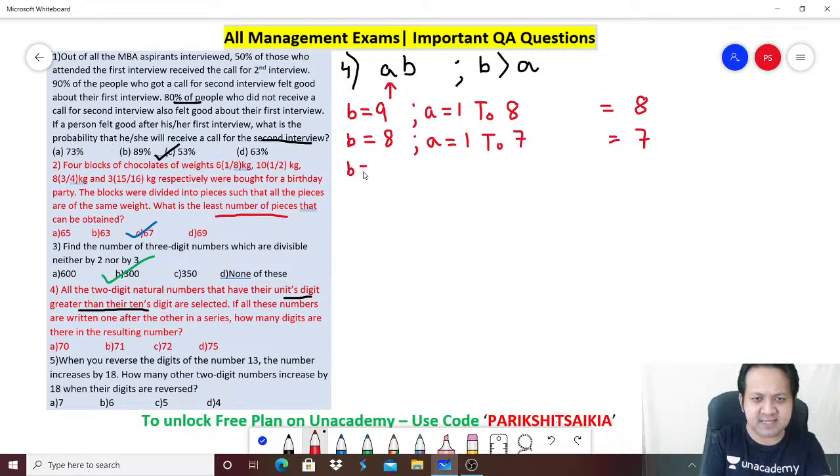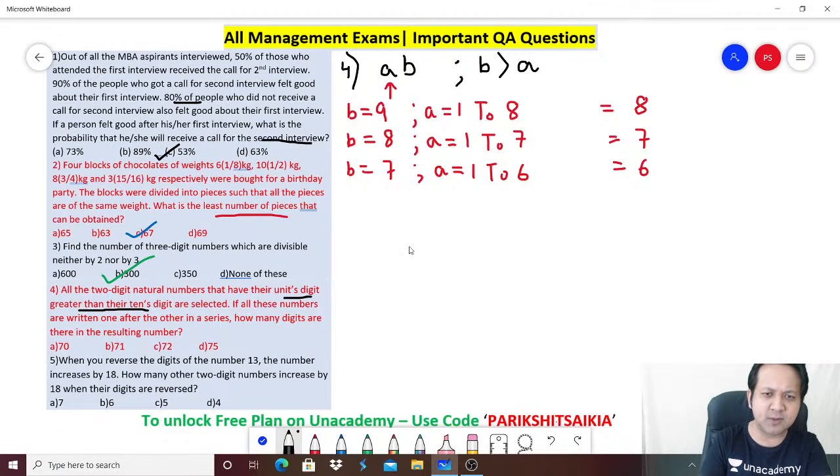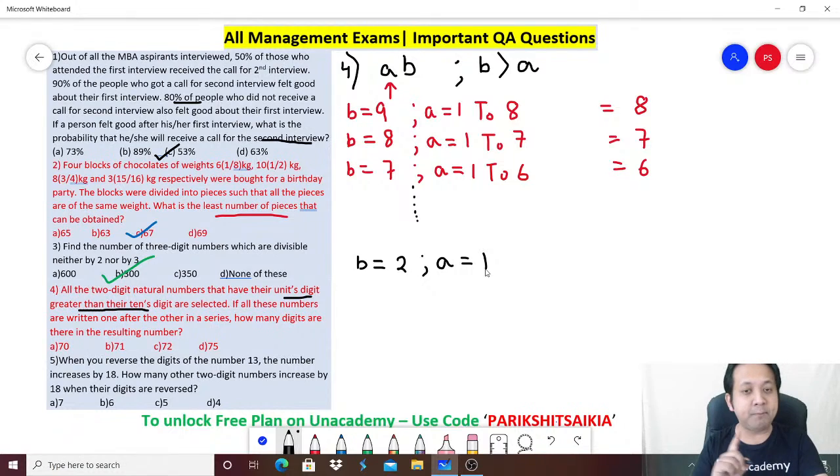Similarly, if B is 7, what can be the value of A? A has to be less than B, so obviously it can be 1 to 6. Perfect. You got the logic. This will continue. So the last value of B is 2. B cannot be 1. Why? If B is 2, A is 1. If B is 1, A has to be less than B, so in that case A has to be 0. But remember, 0 is not possible.